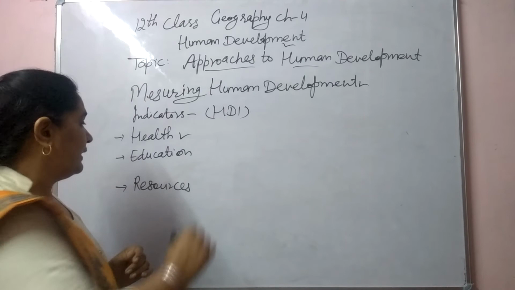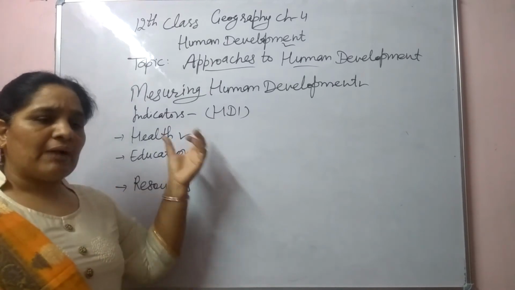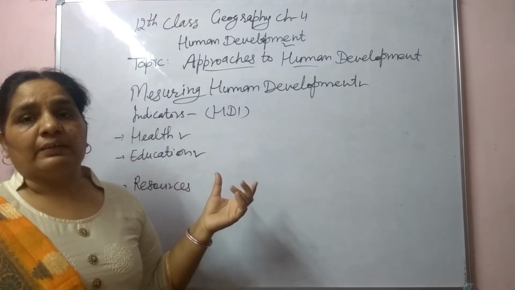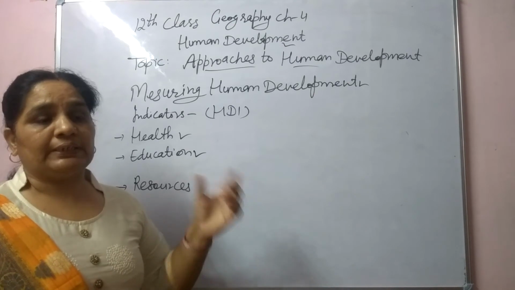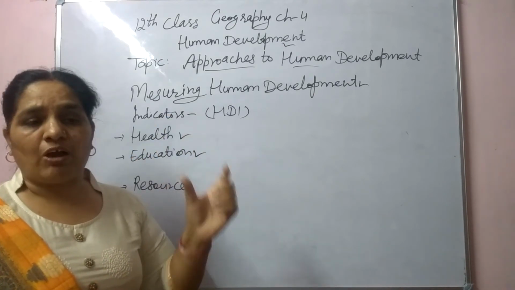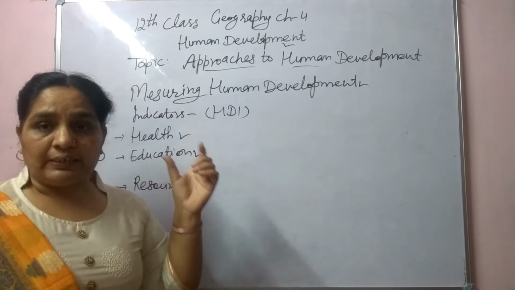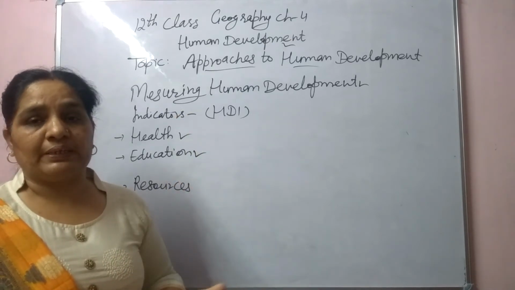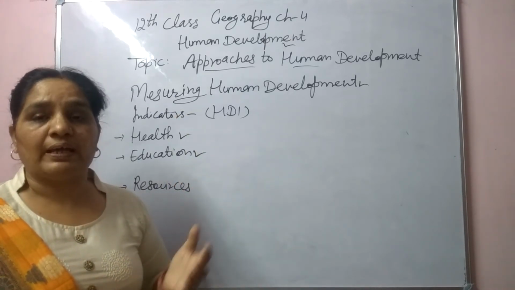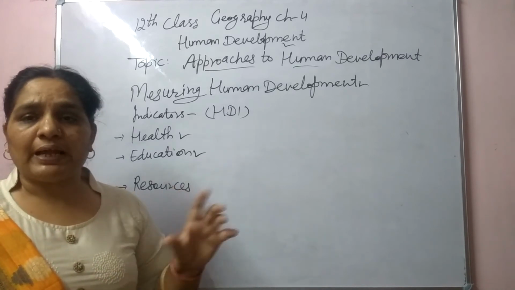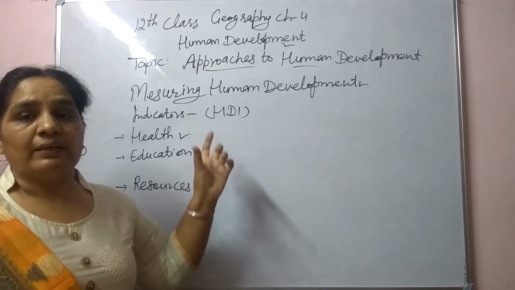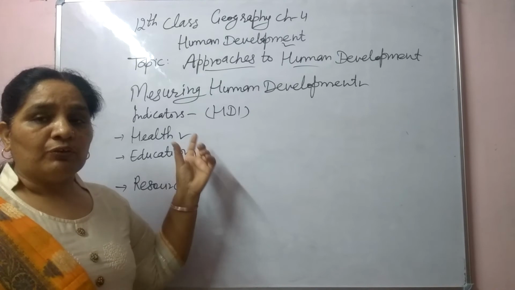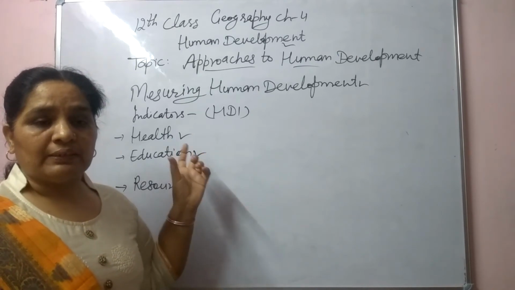Next one, education. On the basis of literacy rate, the UNDP prepares the report on what the ratio is, how many people are literate, how many people are able to complete primary education, secondary education and higher education. So on the basis of the literacy rate, the UNDP prepares the Human Development Index report.